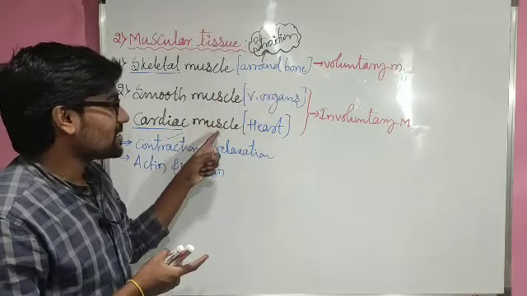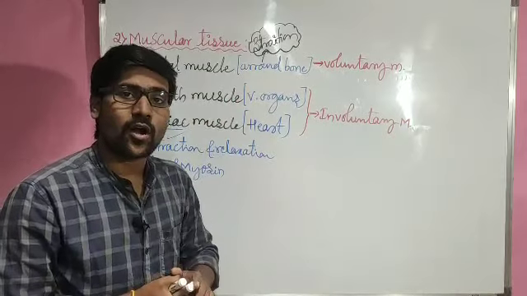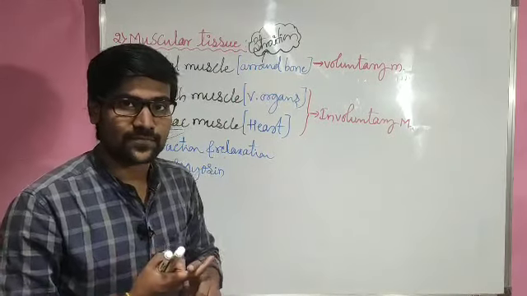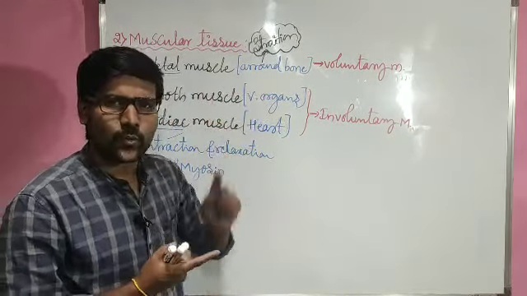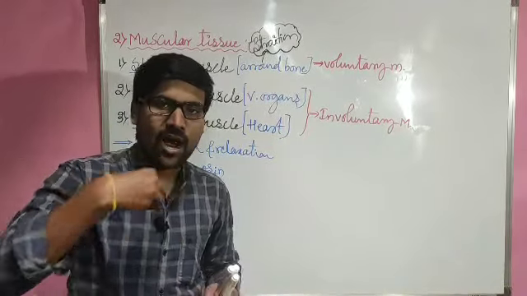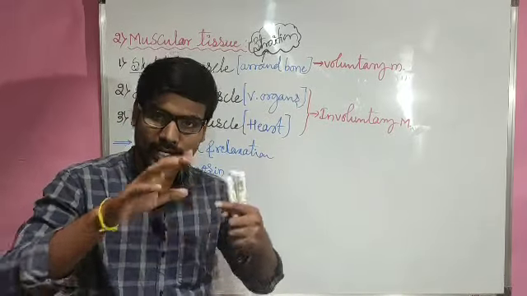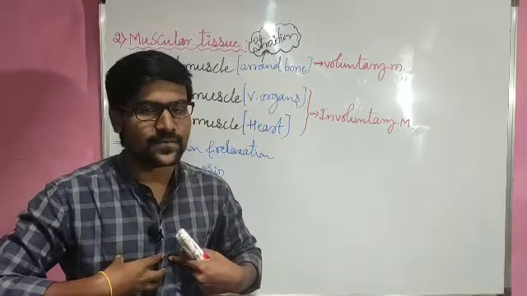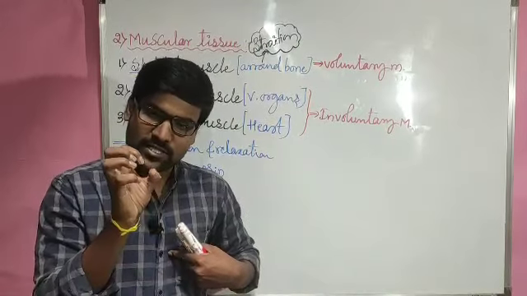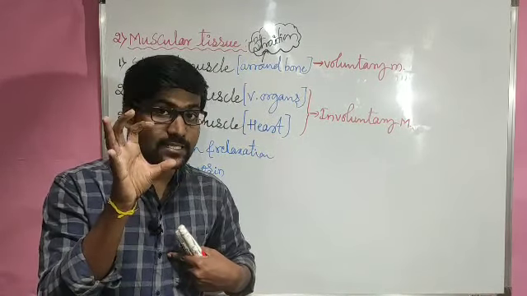But these other muscles work on their own. They do not obey our orders. For example, just imagine you take food. After taking the food it goes to the esophagus, then it comes to the stomach. Now the stomach muscles slowly start contracting and relaxing, and the food gets digested inside.